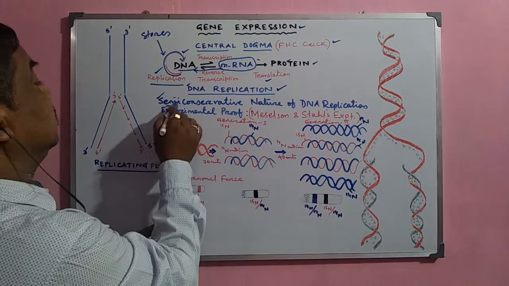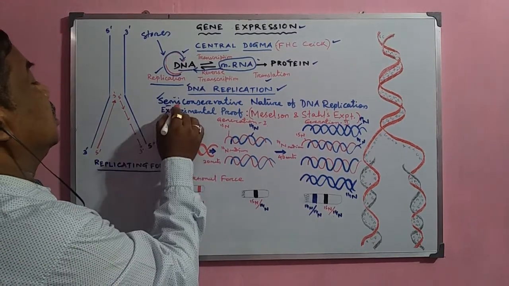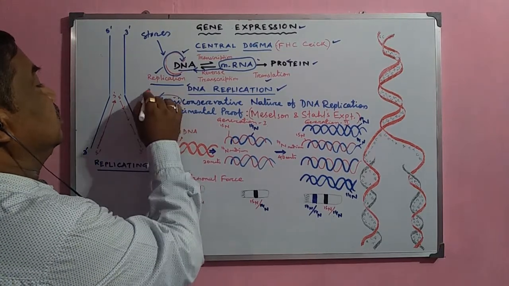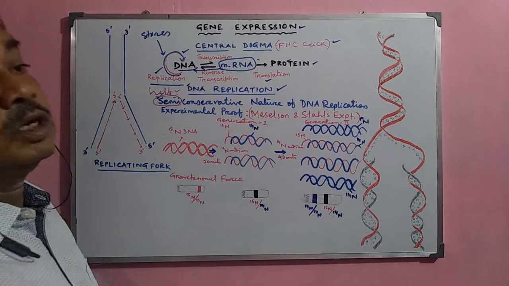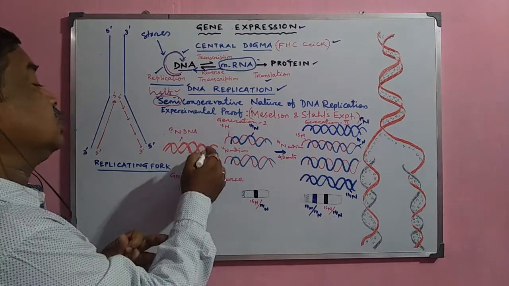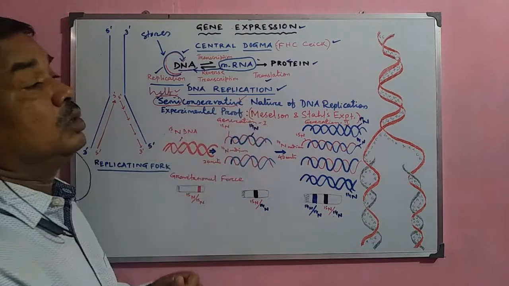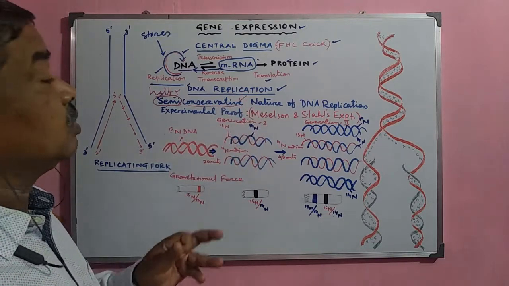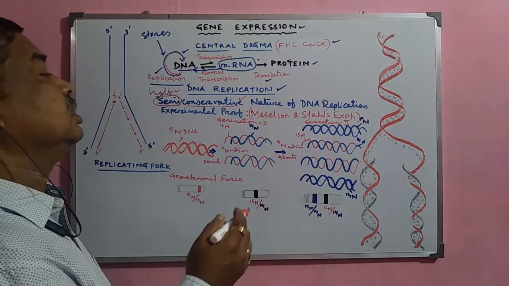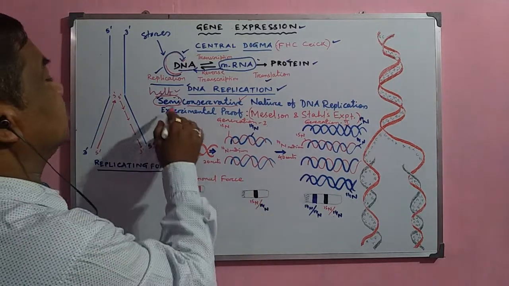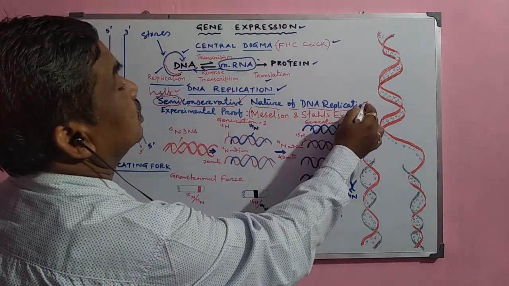Semi means half, and conserve means half is conserved or protected. The DNA molecule has two strands. Out of these two strands, one strand is conserved and another strand is formed new. So both the strands are not new, but one strand acts as the template and the other one is new. This is called the semi-conservative nature of DNA replication.